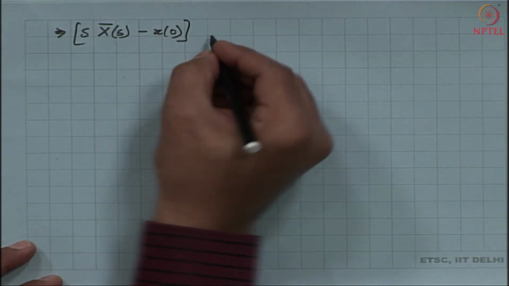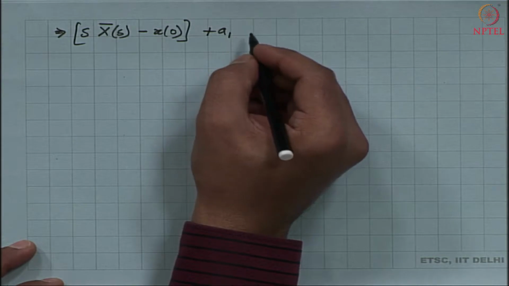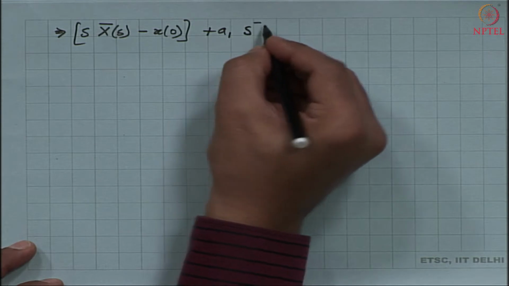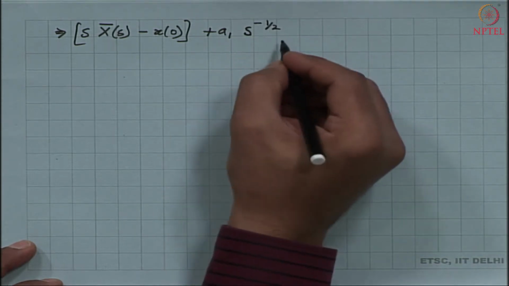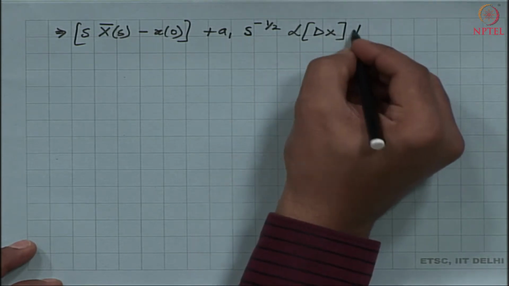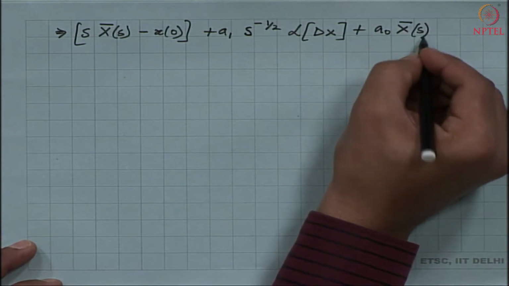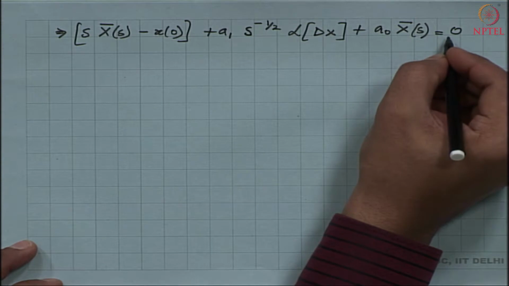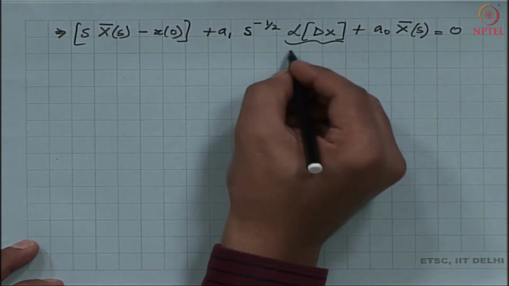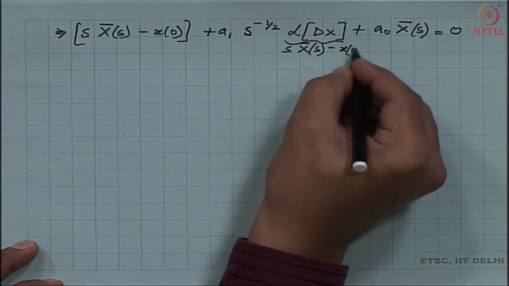In the second term, the operator was d to the power negative half, which brings in a factor of s to the power negative half, and then the Laplace transform of d of x, plus a0 times the Laplace transform of x, which is capital X, and that is set to 0 on the right hand side. Notice that this can be evaluated further, and this is going to be s times X of s minus x 0.